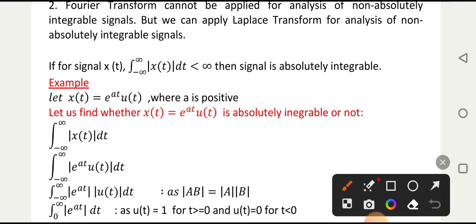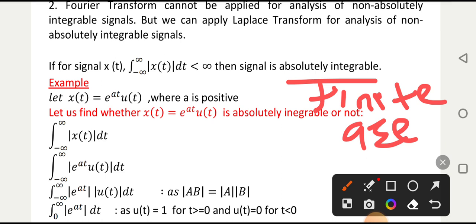So here we are saying that Fourier transform cannot be applied for non-absolutely integrable signals, and we can use Laplace transform for the analysis of non-absolutely integrable signals. Absolutely integrable means its area is finite, the signal's area is finite. And non-absolutely integrable means its area is not finite, that signal is growing. So absolutely integrable means finite area.